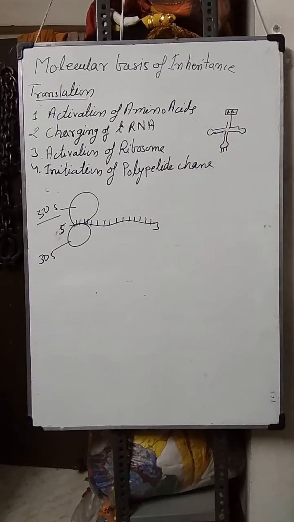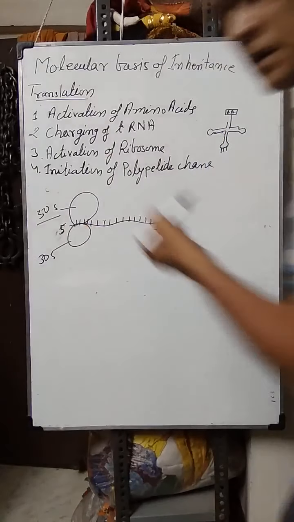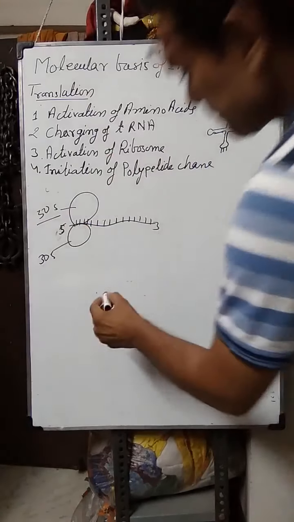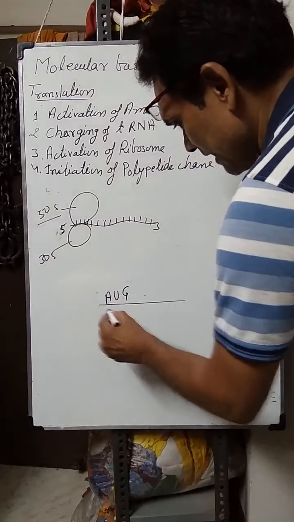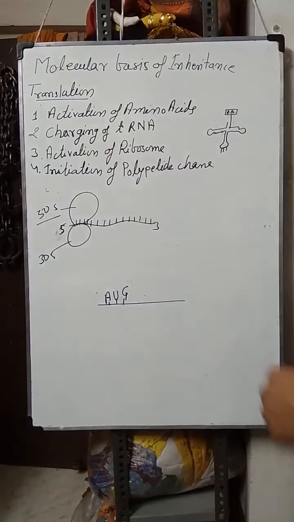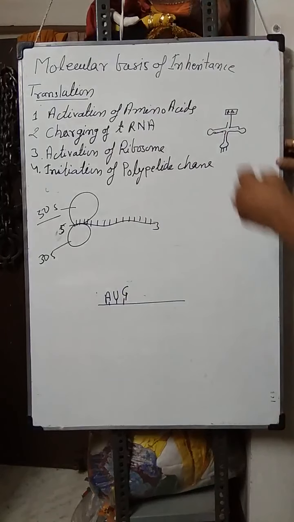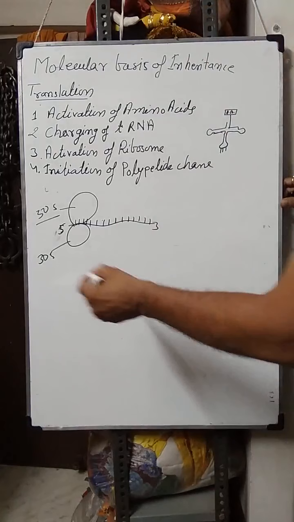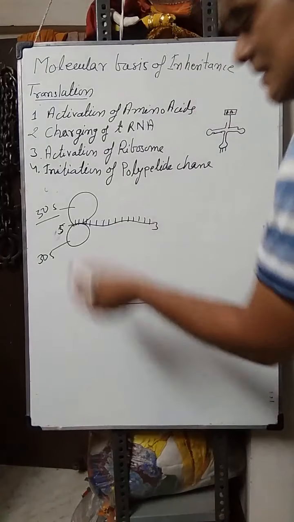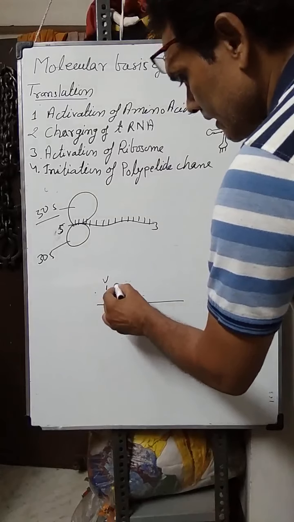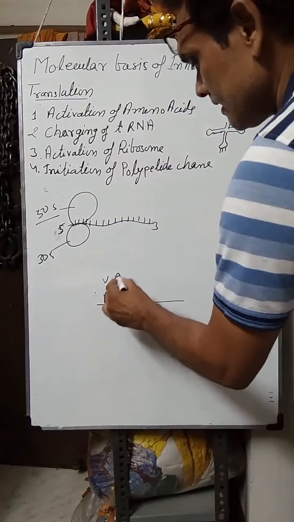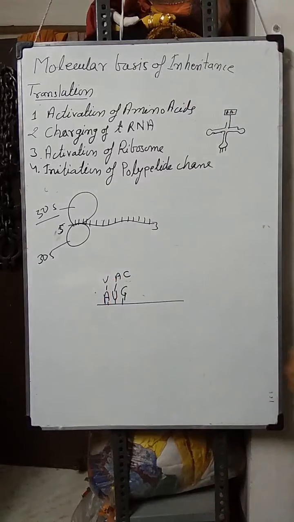Here the first initiating codon on the messenger RNA is AUG. The first triplet is AUG, and the complementary base against adenine is uracil, uracil attached with adenine, and guanine with cytosine.